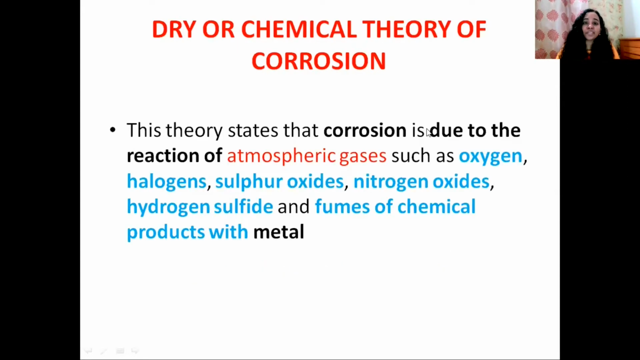Dry or chemical theory of corrosion is the next theory. According to the chemical theory of corrosion, corrosion occurs due to the reaction between atmospheric gases such as oxygen, halogens, sulfur oxides, nitrogen oxides, hydrogen sulfide, and fumes of chemical products with metal. A metal reacting with any of these gases leads to corrosion. So this is what the chemical theory of corrosion states.